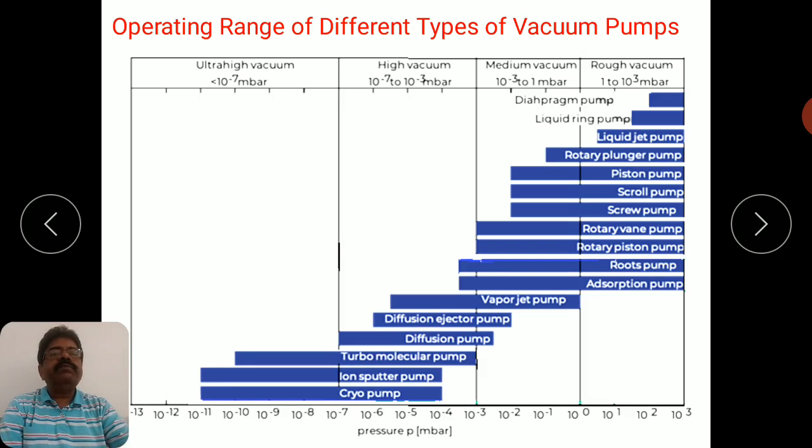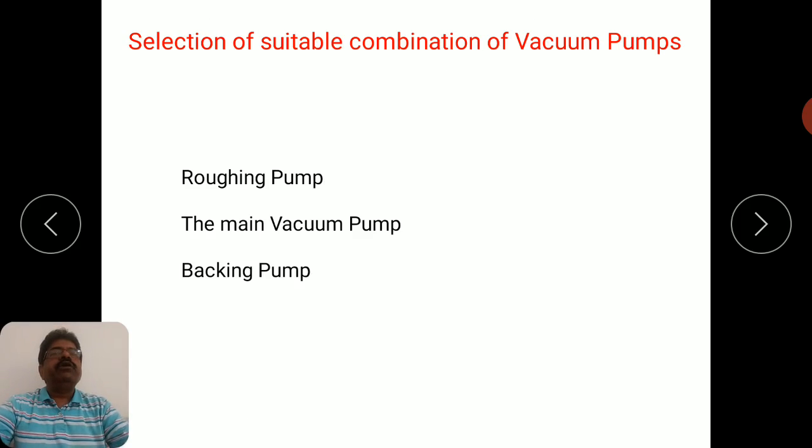So before that, you must have another pump which has brought the pressure to that particular level, so that your cryo pump or ion pump will come into the picture for creating a higher level of vacuum. Therefore you need a roughing pump, and you can make a particular choice of roughing pump from the range in which it operates. This is a very interesting list that one must consider while choosing a proper combination of pumps. So the roughing pump you must select properly. Most of the roughing pumps we use are mechanical type pumps.